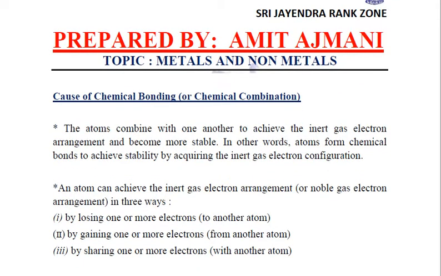But what about the other elements? They do not have the outermost shells completed. So these atoms combine with one another. Why so? Because they want to achieve the inert gas electron arrangement. Why? Because in this arrangement they will become more stable, right?